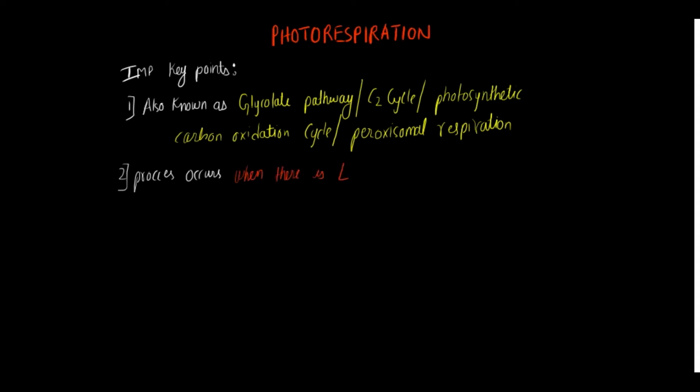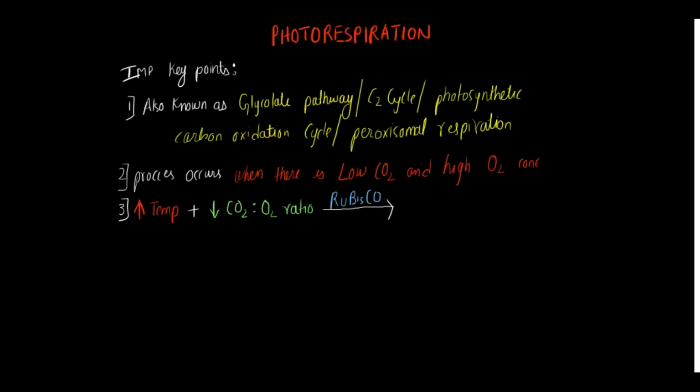The process usually occurs when there is quite a low amount of carbon dioxide and a high amount of oxygen present in the environment. We need to remember certain conditions. Let us discuss the first condition: if the temperature is high in the surrounding and the carbon dioxide to oxygen ratio is low, then the enzyme of Calvin cycle, that is Rubisco, will have more affinity towards oxygen as compared to carbon dioxide.